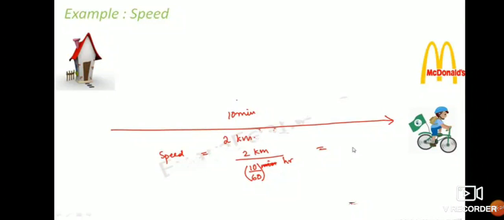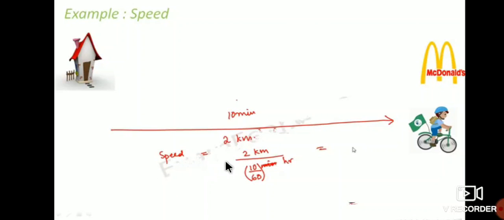So one more example. If a bicycle travels from home to this shop, that is McDonald's, there is a 2 kilometer distance from his home to here. To reach McDonald's from his home, he took 10 minutes. So if he takes 10 minutes to cover 2 kilometers, how many kilometers will he cover in 1 hour? That means we have to calculate the speed of the bicycle in kilometers per hour.